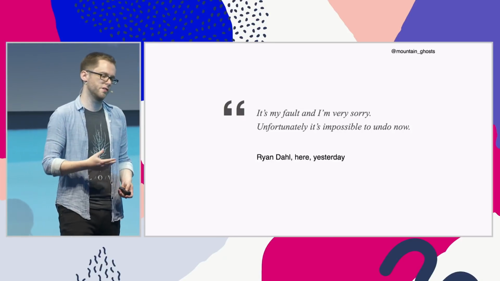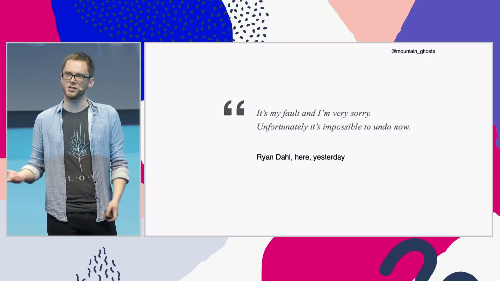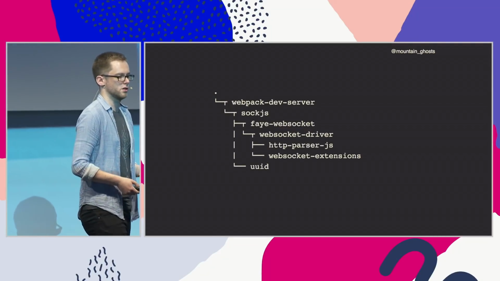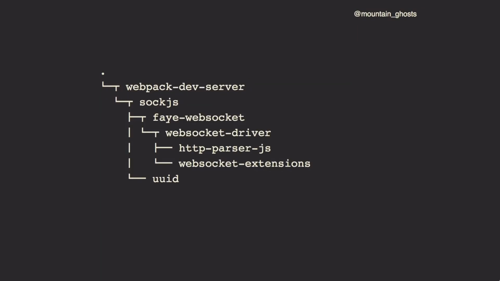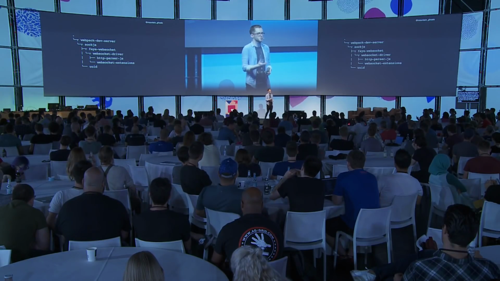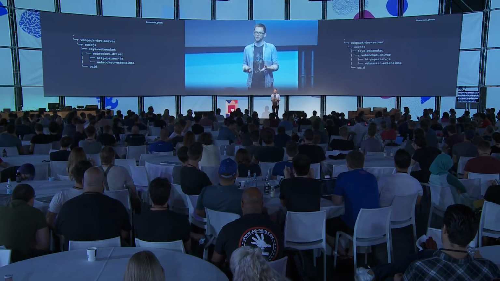But it is what I try to live by in my software, and that's partly to do with the logistics of how maintenance works. So there's two main reasons why I try to work this way. The first is that I'm not in direct contact with all of my users. If I want to change something, it's very hard for me to inform the large set of people that are using this code that I'm going to change it and they might need to update something. Also, most of the people that are running my code don't even know that they're doing so.